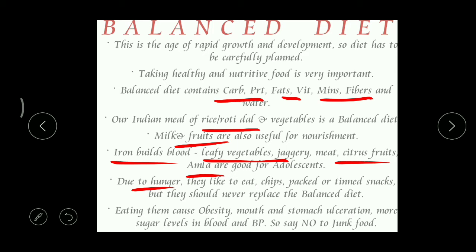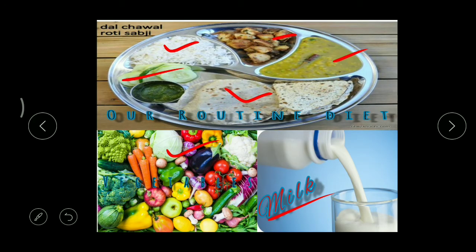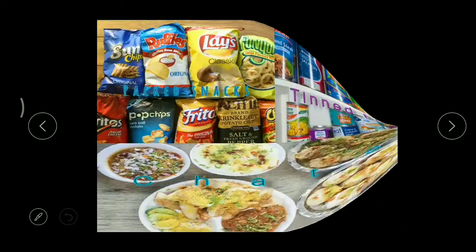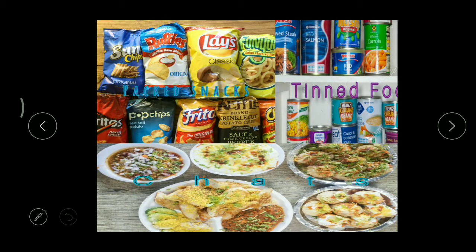Okay, but it is not at all good, because these adolescents, in their hunger, like to eat chips packets, or packed or tinned snacks. Okay, and even outside food materials. Like here you can see in the picture. Most of these adolescents like to take packed food items, like different types of snacks, and canned or tinned foods.